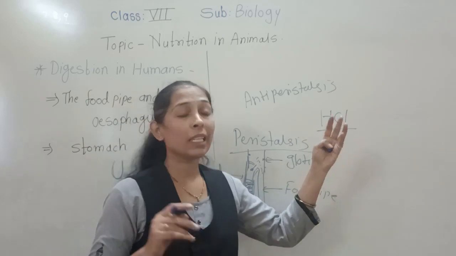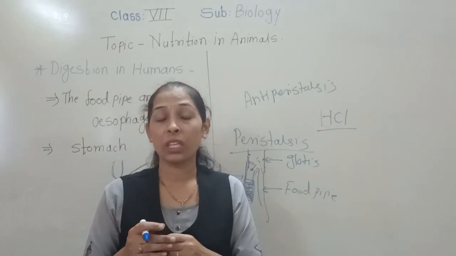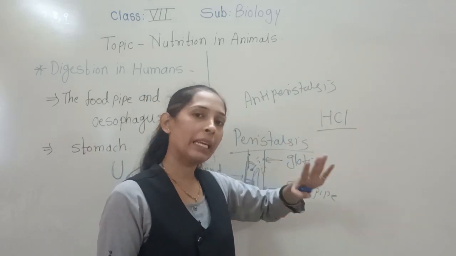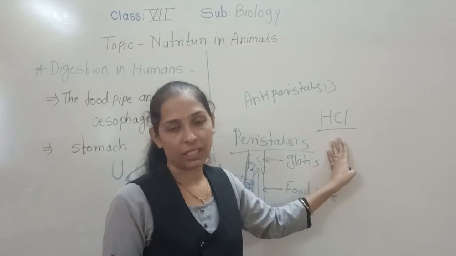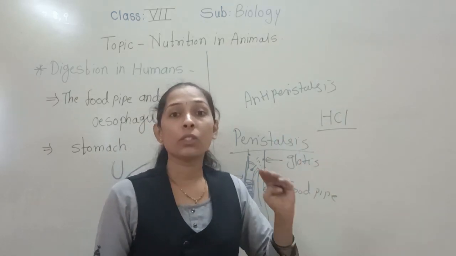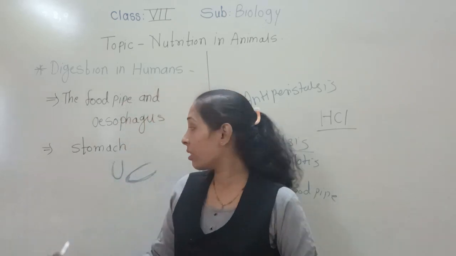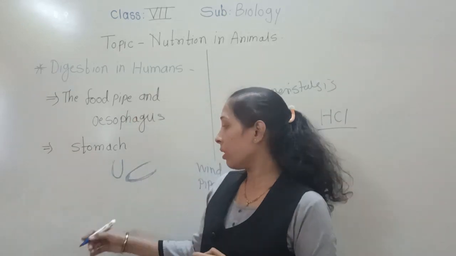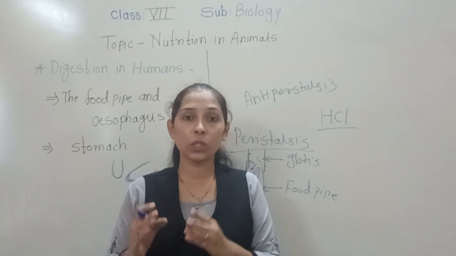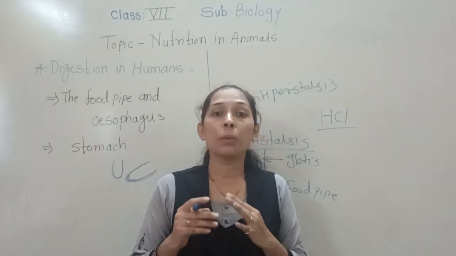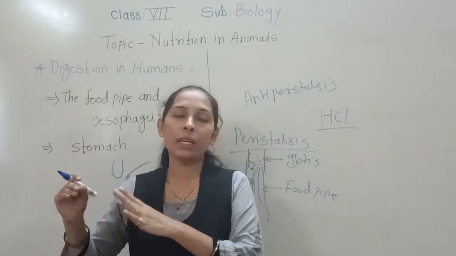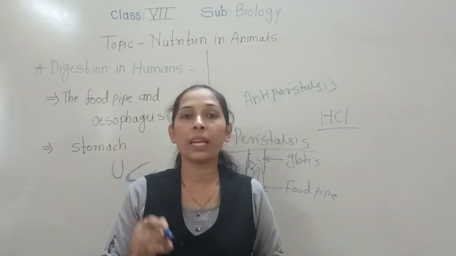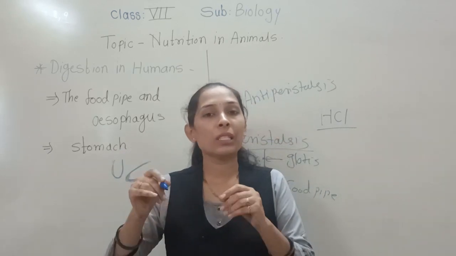Okay, so this HCl creates the acidic medium in our stomach, and whatever microbes enter our body along with the food get killed with the help of this acid, that is nothing but HCl. Also, the food gets digested in the digestive juices secreted by the stomach. In those juices, the protein breaks down into simpler substances. The digestive juices present in the stomach help to break down the protein into simple substances.